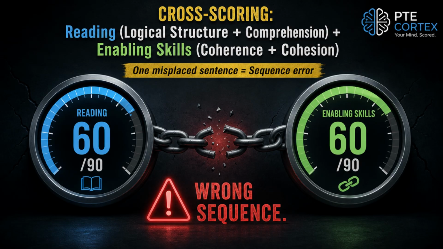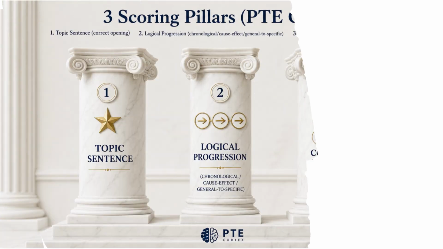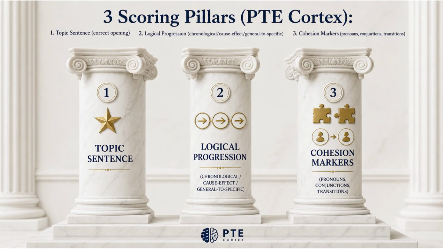PTE Codex tracks your ability to identify coherence markers and logical flow. PTE Codex AI evaluates your reorder paragraphs response on exactly 3 things. Number 1. Topic sentence identification. Did you correctly identify the opening sentence? Number 2. Logical progression. Do the sentences follow a clear logical order? Chronological, cause-effect, general to specific. Number 3. Cohesion markers. Did you correctly use pronouns, conjunctions, and transitional phrases to connect ideas?